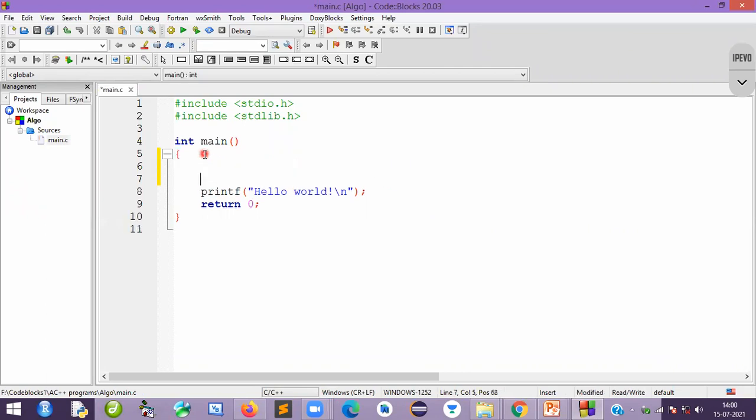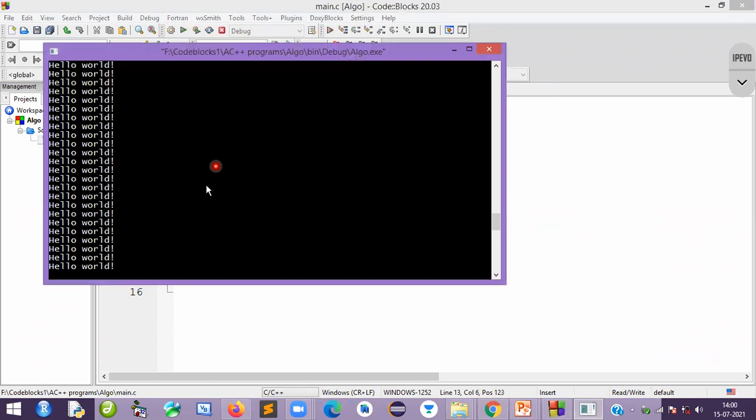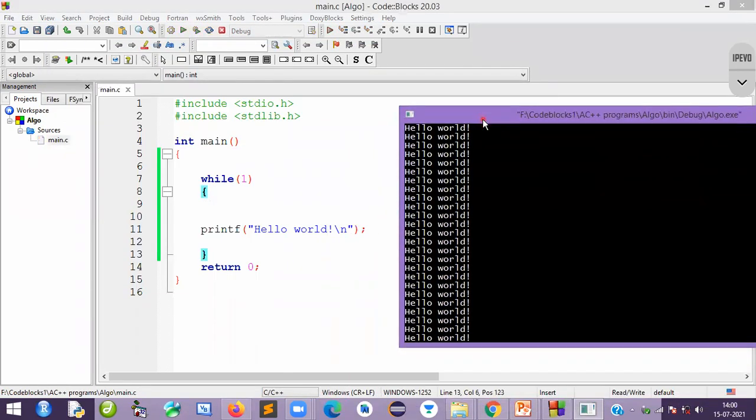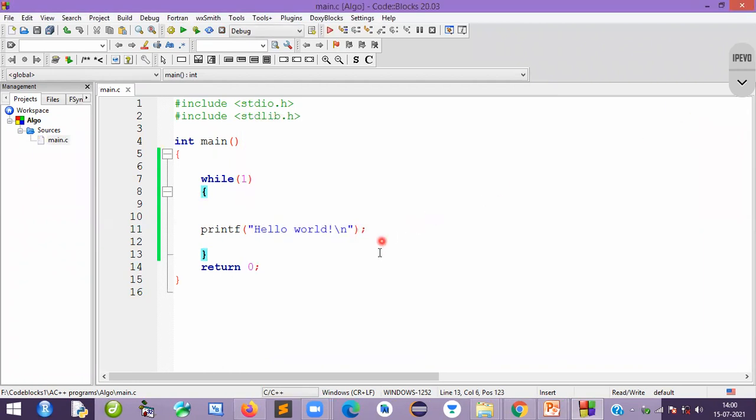Suppose I say while, okay. So here I put one, because I want to make this while condition always true. What happens here? You can see here, I put the bracket here and run it now. See, you are getting an infinite loop. We don't know what the real answer is, what the exact answer is. We will not get it. This is not a finite one. This is infinite. It should not happen in this way. That is what exactly we need to understand about this.